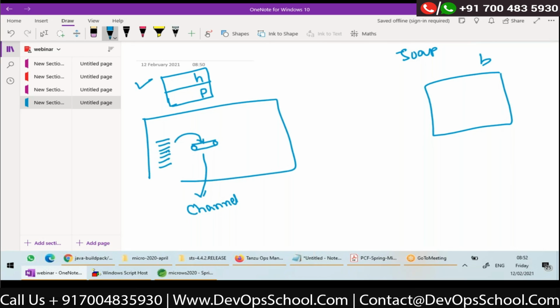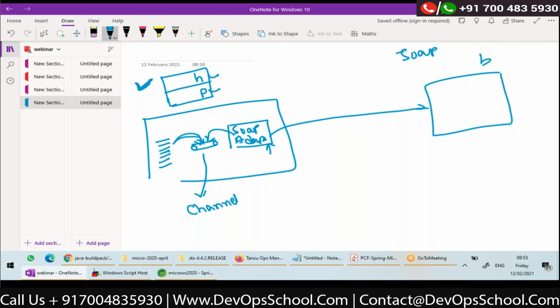This is not a SOAP message or REST message or a JMS or AMQP message. It's a generic message in some standard format. Then, if somehow I can configure a SOAP adapter, again, this is not in code, it is in the configuration. Whenever any message comes into this channel, the SOAP adapter can take it, convert this generic message to a SOAP message, and make a SOAP call. I'll configure my endpoint details here in the adapter, in the configuration.